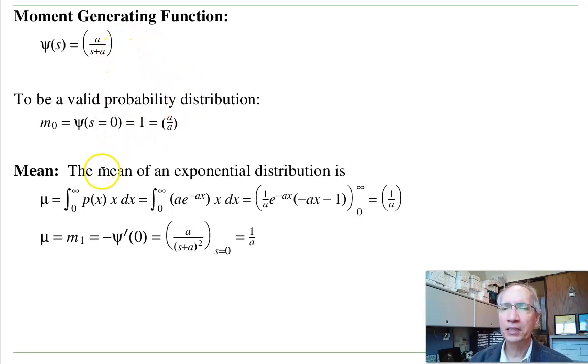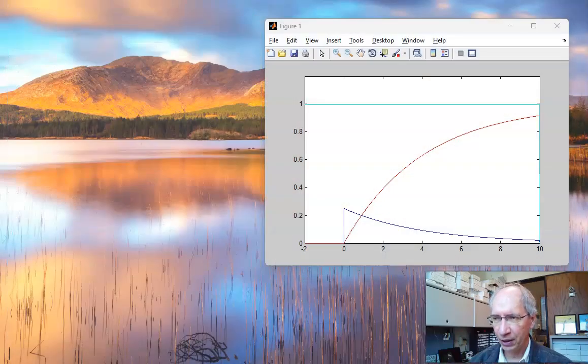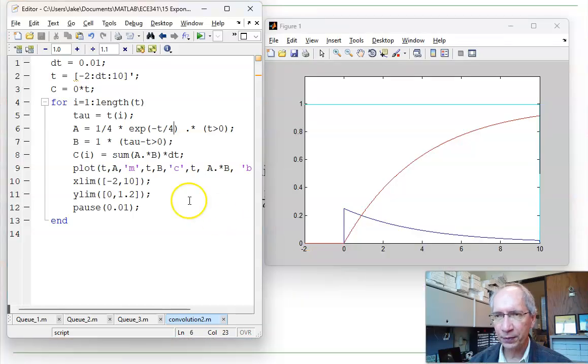The mean is the first moment. The first moment is the derivative of the transform as s goes to 0. So the derivative of a over s plus a is a over s plus a squared. Plug in s equals 0, I get 1 over a. So the mean of an exponential distribution is 1 over a. So likewise, on this graph, a was 1/4. The mean is 4.